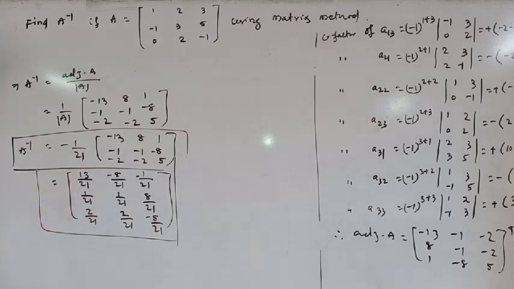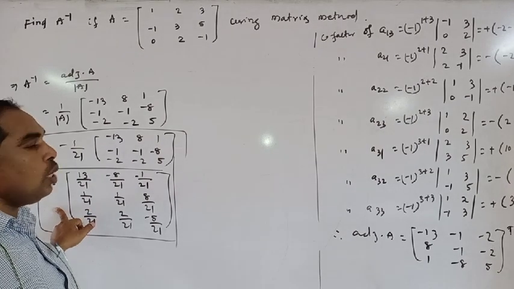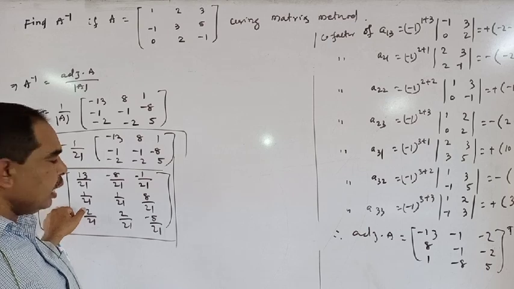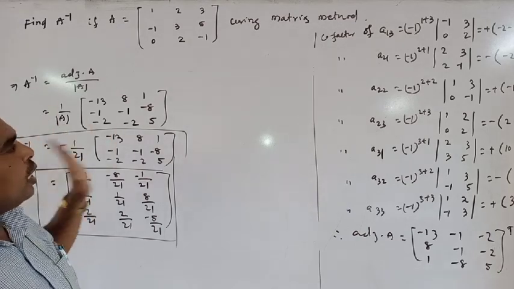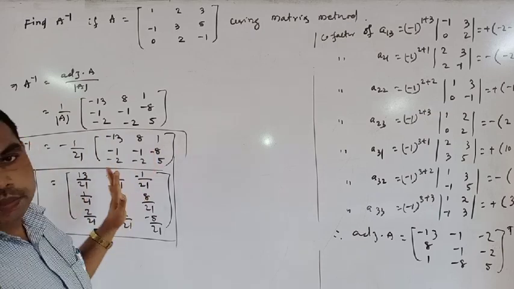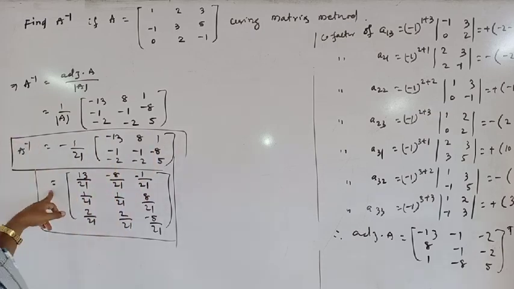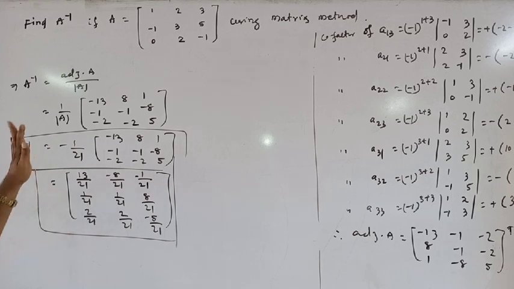For verifying, you multiply A into A inverse. If A into A inverse is equal to identity matrix I, then our answer is correct. Otherwise, answer is wrong. Okay, this is the inverse of A using matrix method.